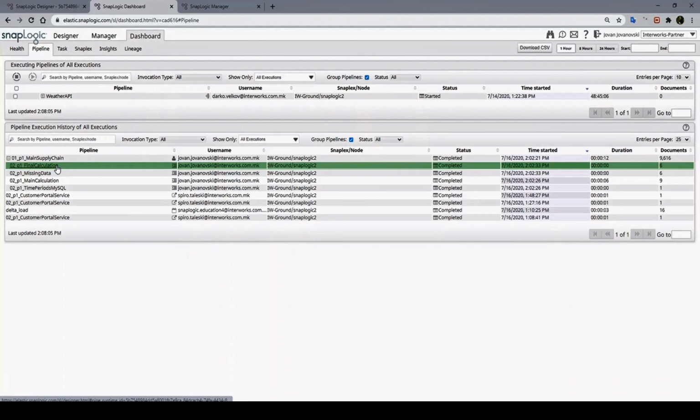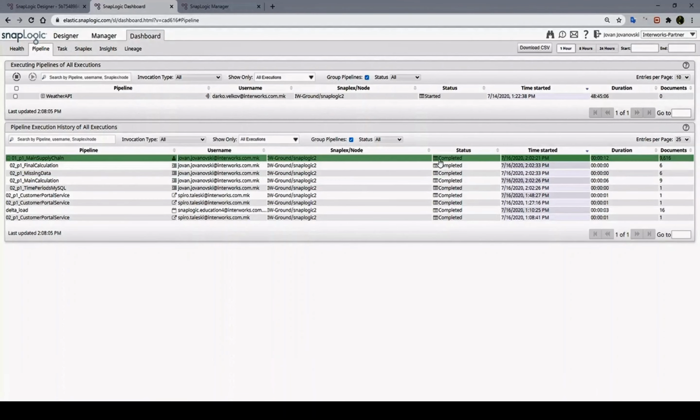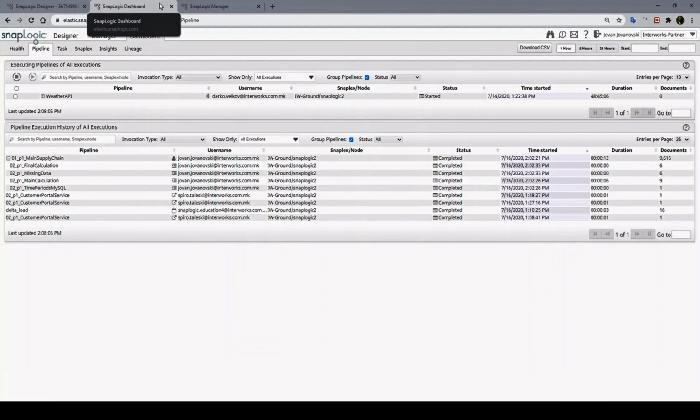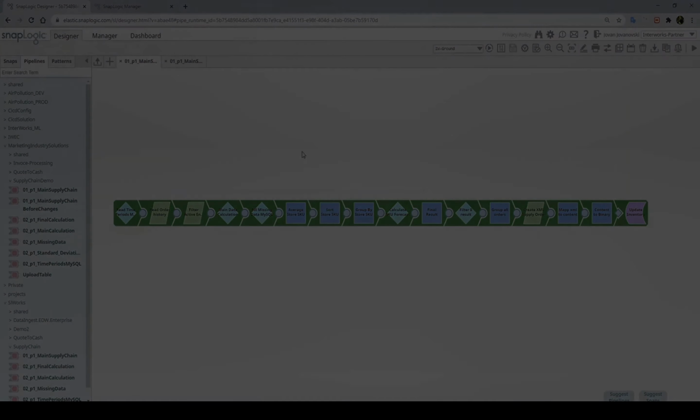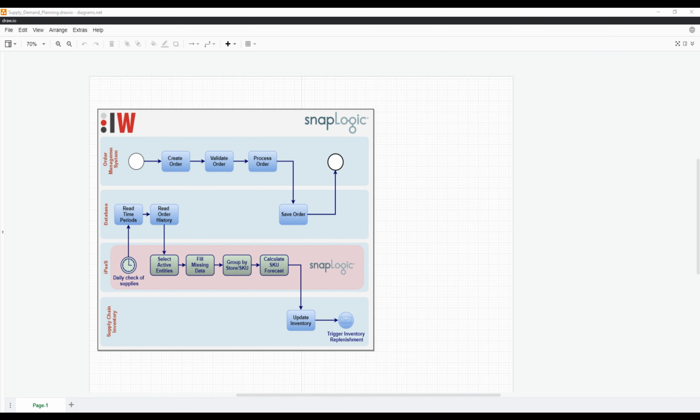So basically, we will know which snaps take more time to complete, and make some adjustments in performance if there are any, to optimize the flow even better. Yes. So if we need to improve the performance of the pipeline, this is a very helpful feature that we can use from SnapLogic.